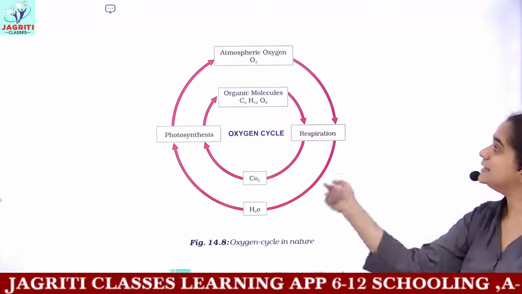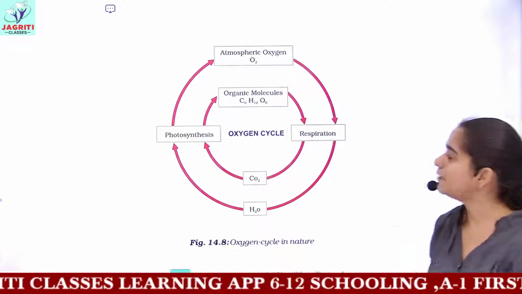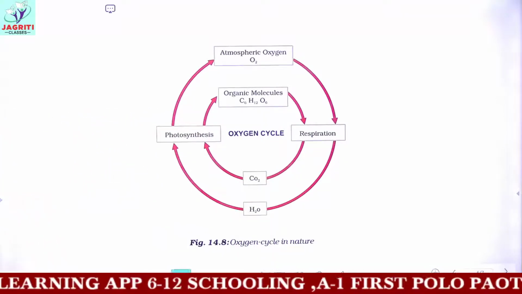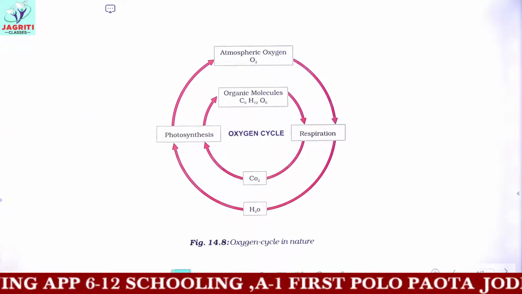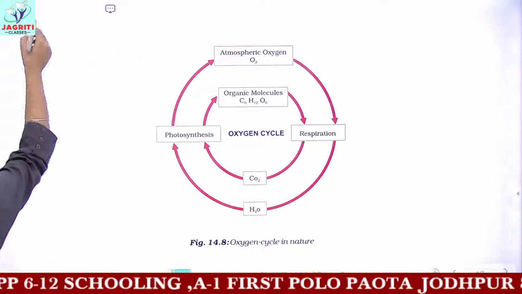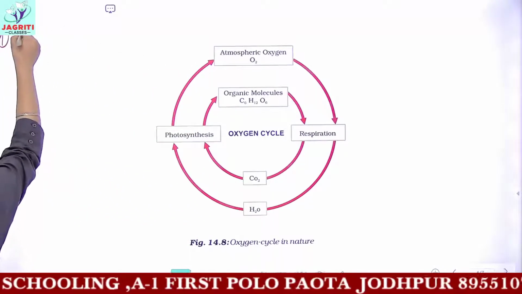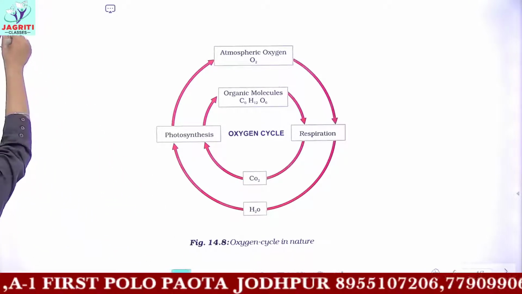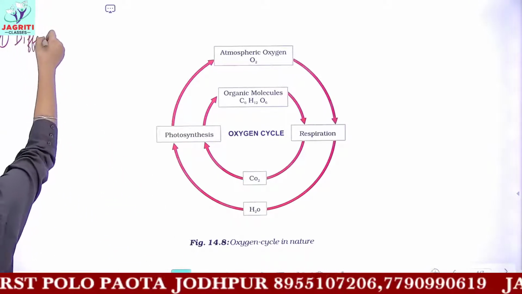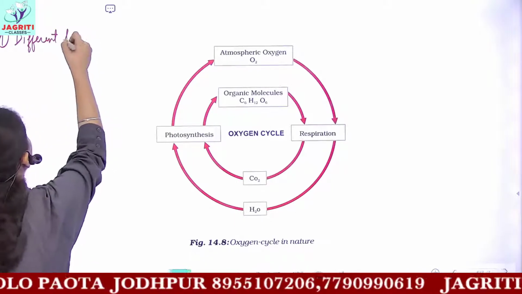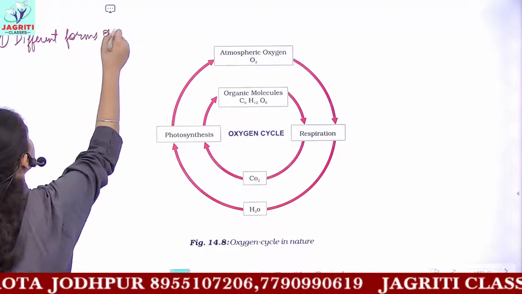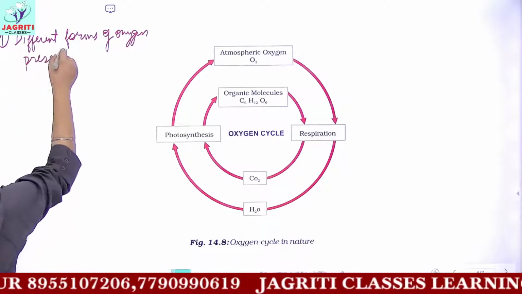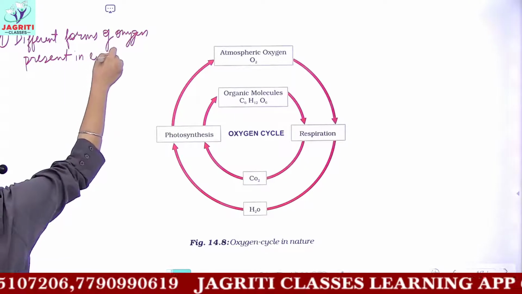In the oxygen cycle, oxygen is present in different forms in the environment. I'll be writing it in short: different forms of oxygen present in our environment.